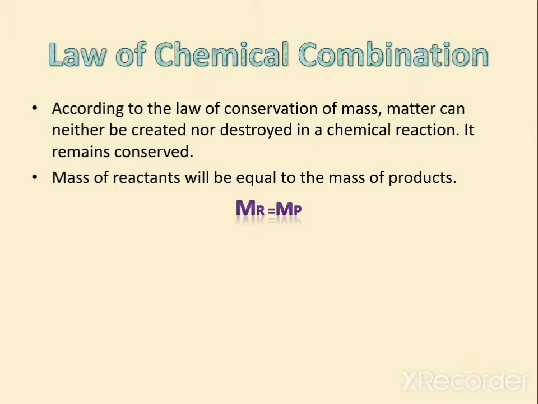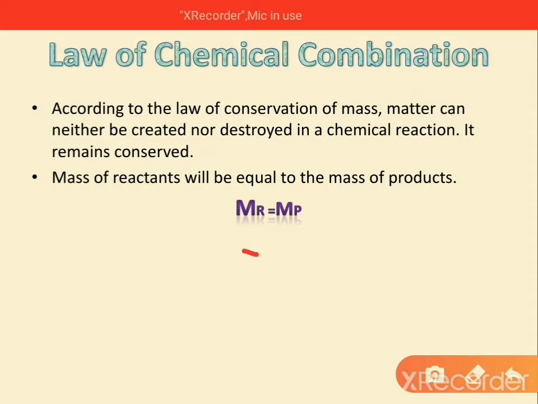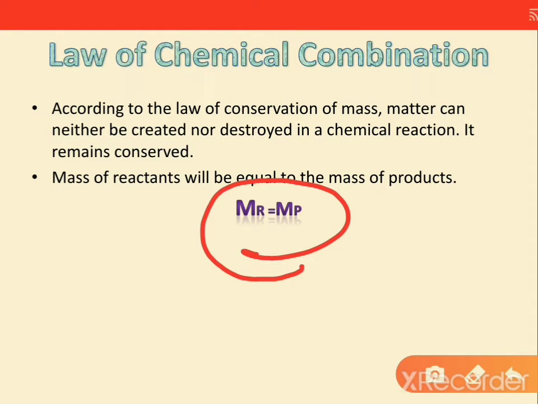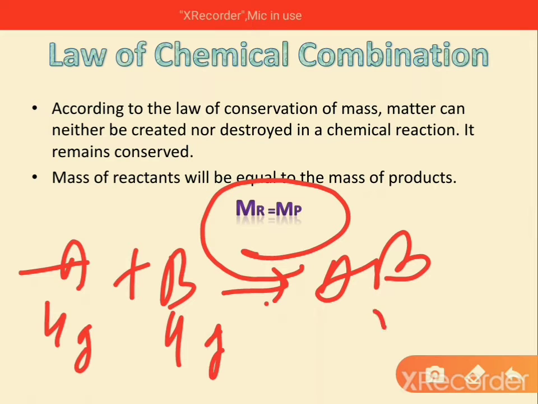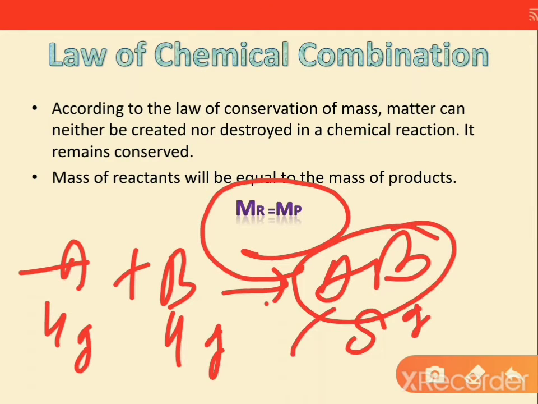What is the law of conservation of mass? According to this law, matter can neither be created nor destroyed. It remains conserved. It will change from one form to another, but it cannot be destroyed. The mass of reactants and the mass of products is the same. For example, A plus B gives you AB. If we put 4 gram A and 4 gram B on the reactant side, we will observe 8 gram of AB on the product side. That is called the law of conservation of mass.